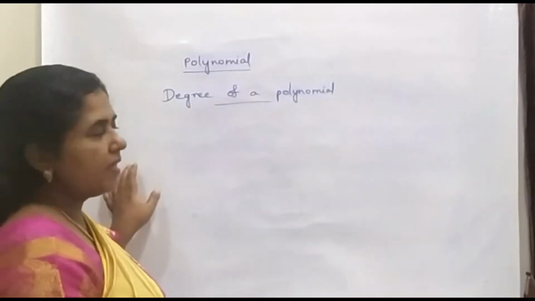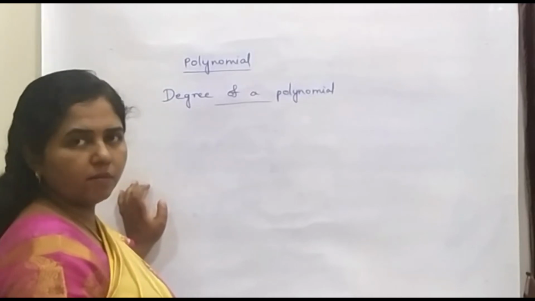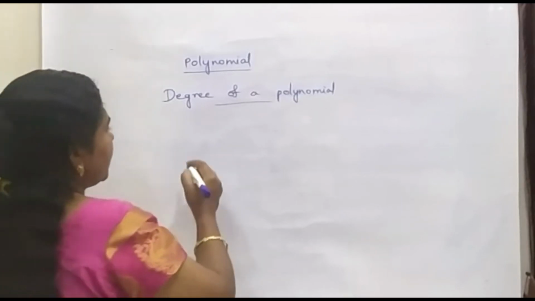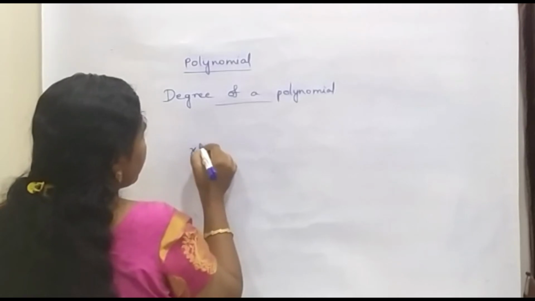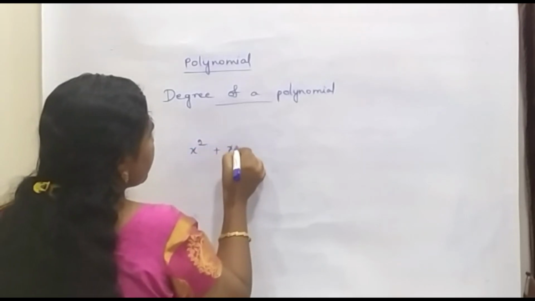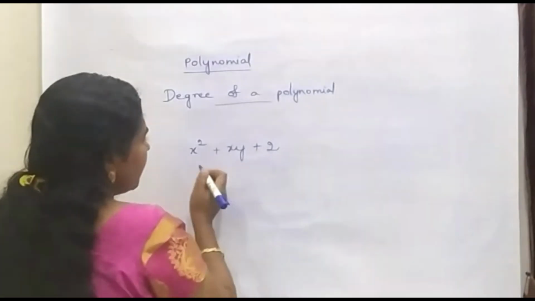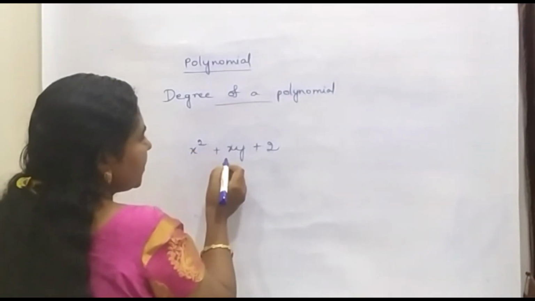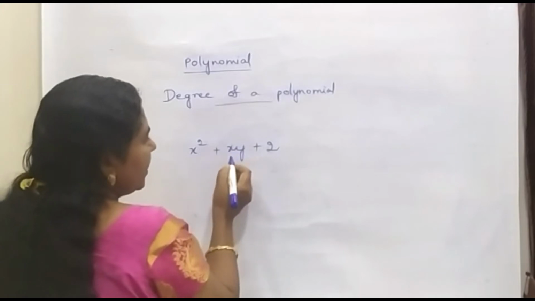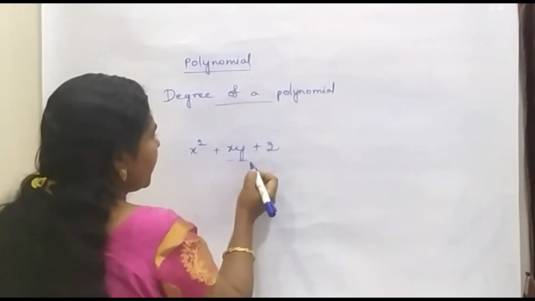Now next we can see about the degree of a polynomial with 2 or more variables. Okay, now let us consider this polynomial. Here we are having 3 terms, and in the first term we are having x square, in the second term we are having xy. Here x is a variable and y is a variable, so there are 2 variables.